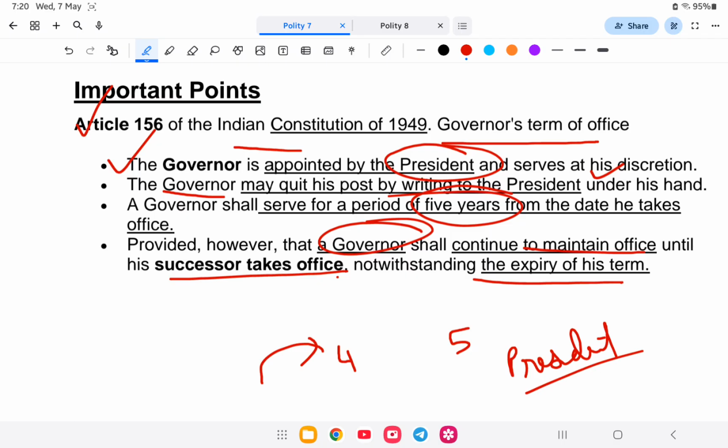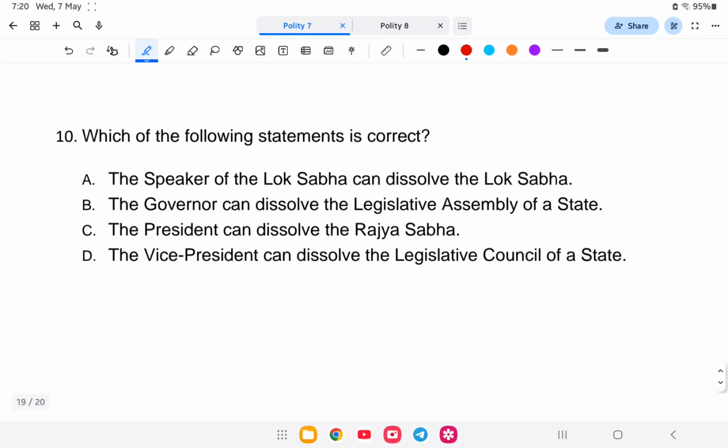So let us go to the last and final question for today. Which of the following statements is correct? First, the Speaker of the Lok Sabha can dissolve the Lok Sabha. Second, the Governor can dissolve the Legislative Assembly of a state. Third, the President can dissolve the Rajya Sabha. Fourth, the Vice President can dissolve the Legislative Assembly of a state. So what is the answer?